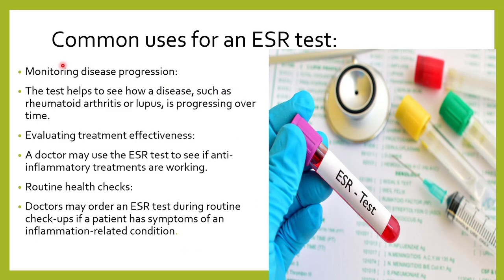So these were the few uses of ESR which I have already told you: monitoring the disease progression, diagnosing certain diseases, evaluating the effectiveness of treatment, and in routine health checkups, the doctor uses this ESR. In the next classes, we will discuss the actual mechanism of how this ESR works.